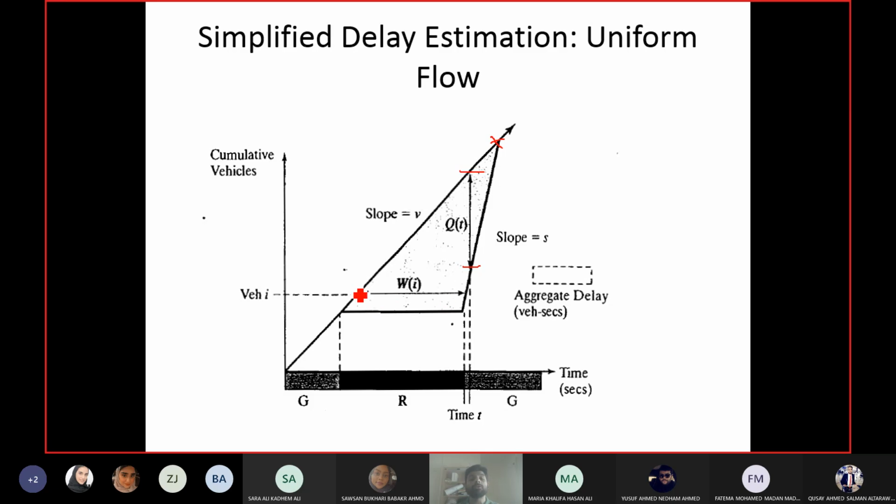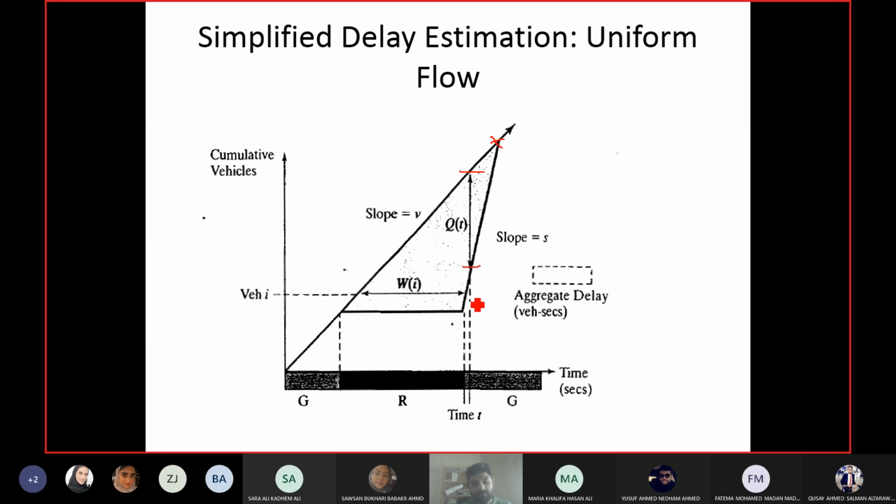Then you have the horizontal difference between the two lines. It will give you the waiting time of the vehicle, or the time in queue delay of the vehicle. So a vehicle arrived at this point and it left the intersection at this point. From this point to this point, where was the vehicle?